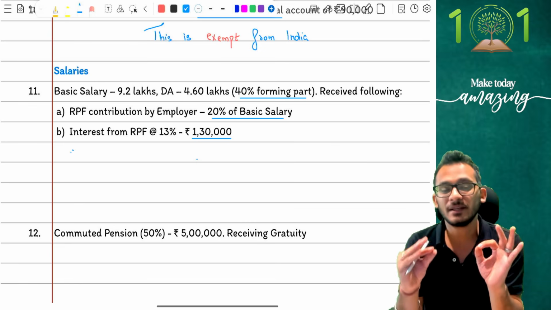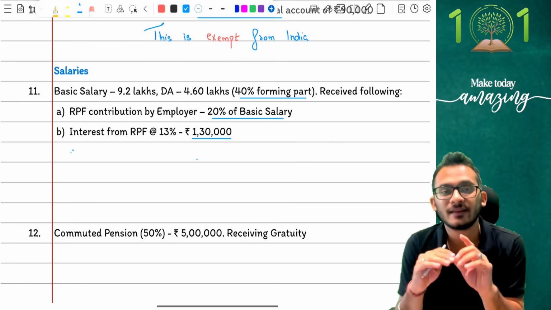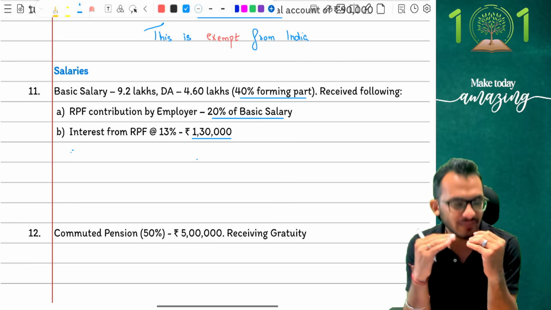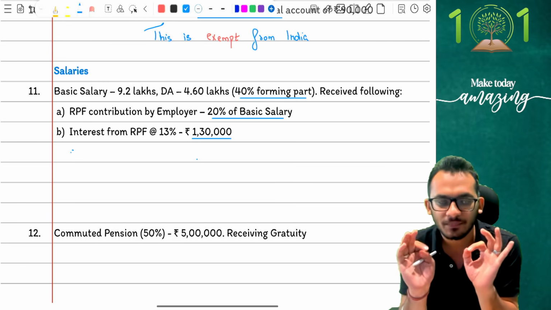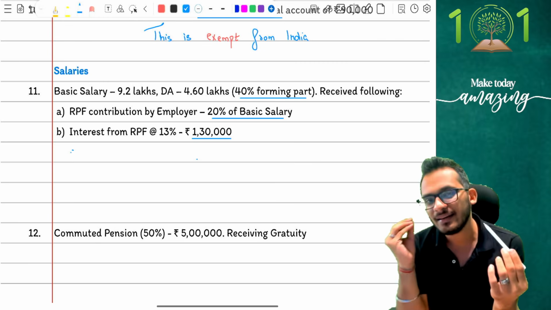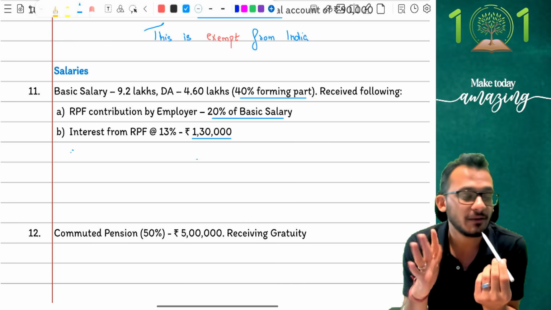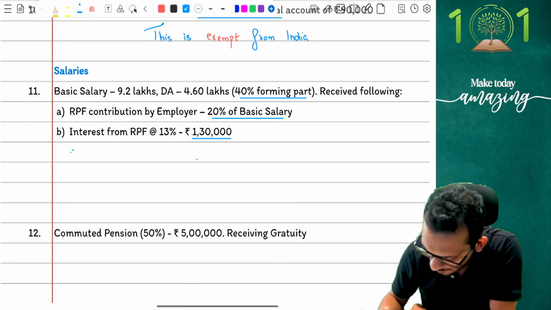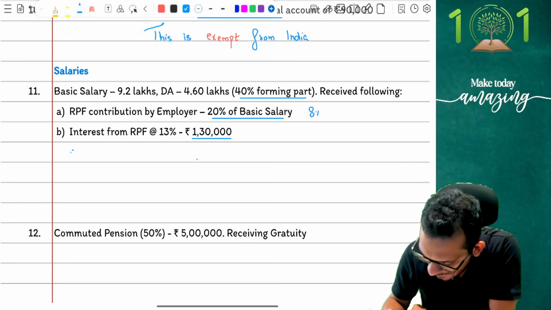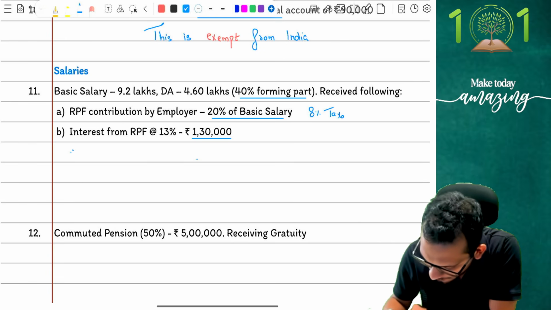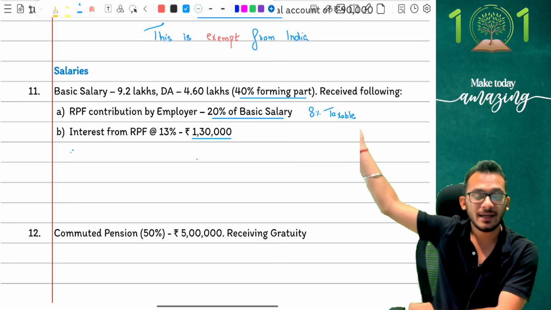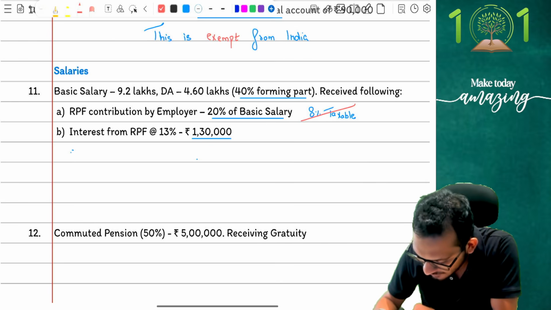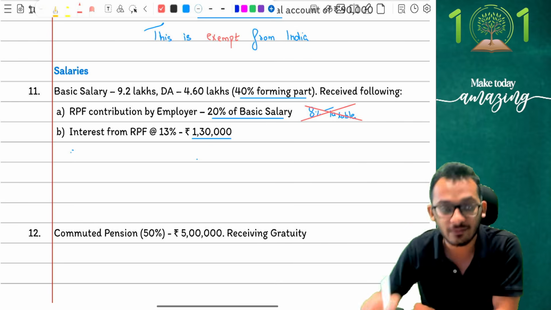This may look like the simplest adjustment, but it causes a lot of mistakes in examination, because I know some people have this thought. Some people have learnt it very immaturely. The rules basically say that any contribution to PF is exempt up to 12%, and therefore the first thing a student will do is say, "Okay, Rahul, let's do one thing. 8% is taxable." So you said 20% you received, 12% is exempt, 8% is taxable. 0 marks, absolutely 0 marks. No mark will be given to you.